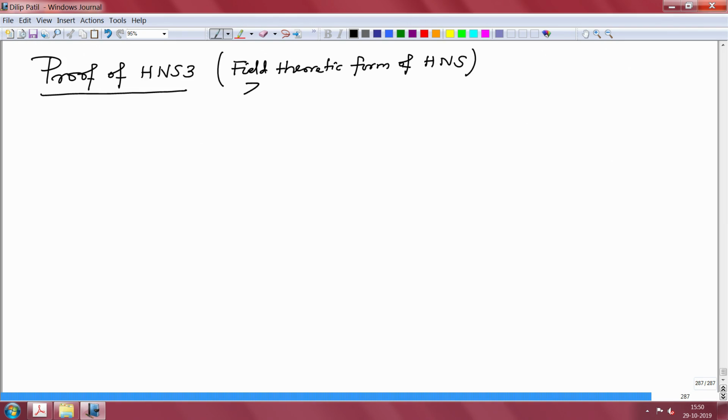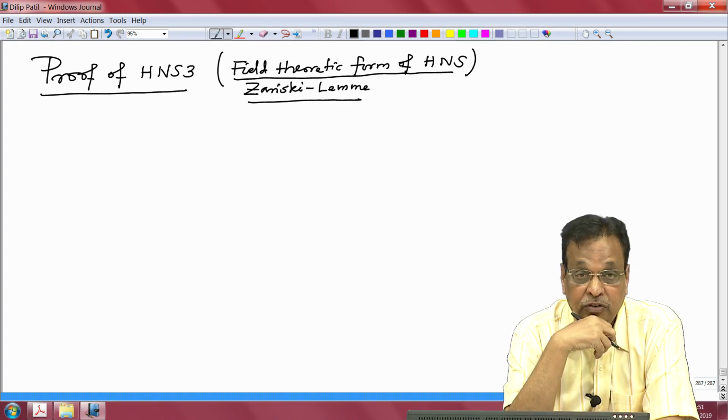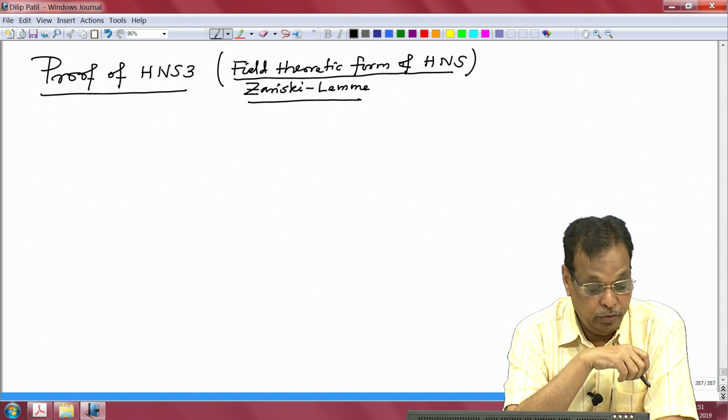This is also known as the Zariski lemma. HNS 1, some people call it the algebraic formulation, because that gives a maximal ideal, and HNS 2 is the strongest one, which is also called the geometric formulation.